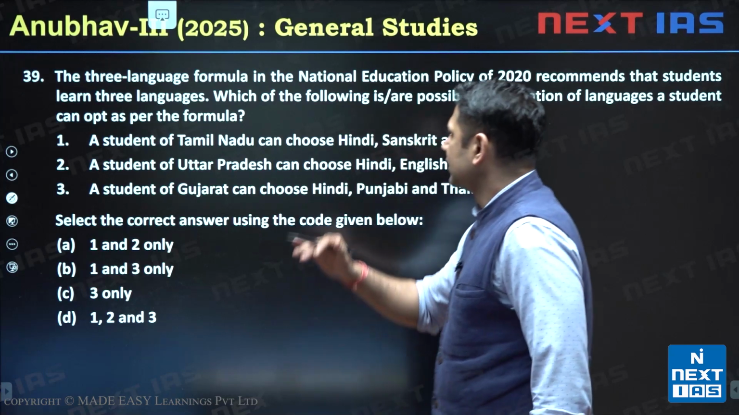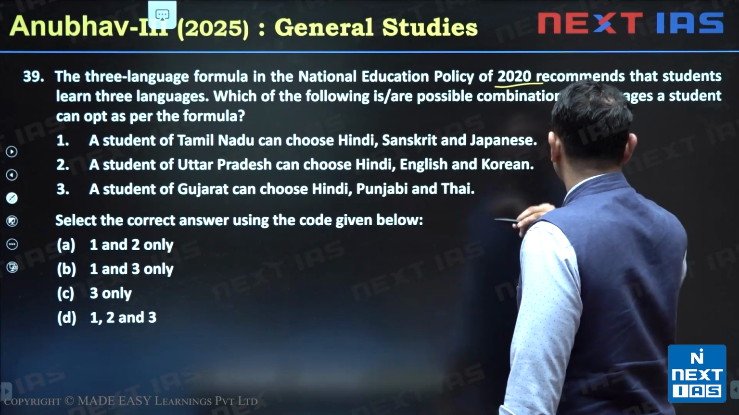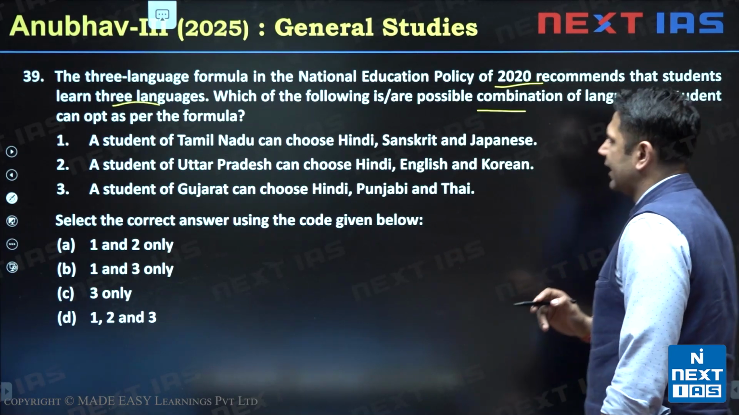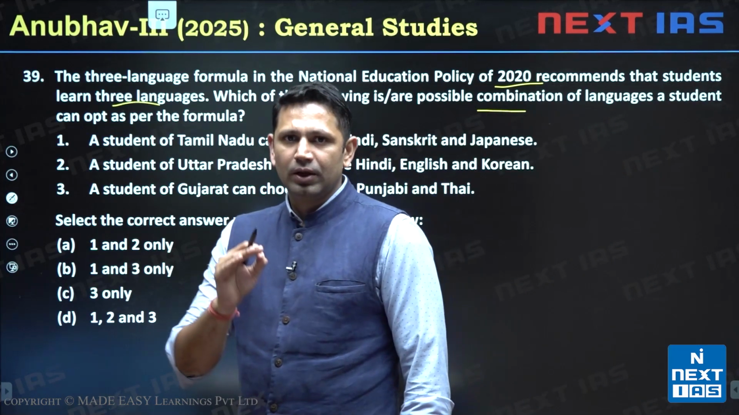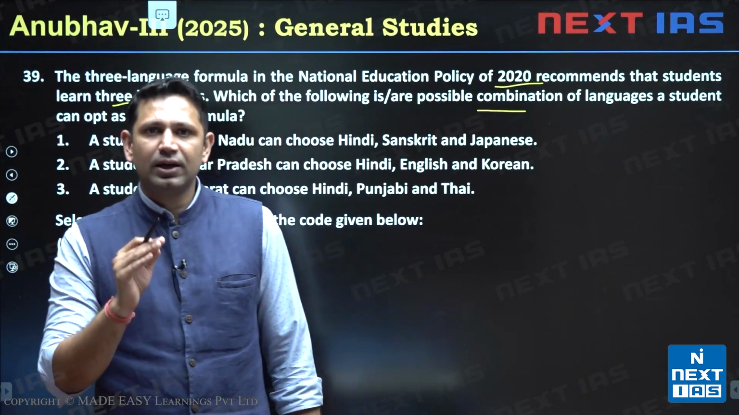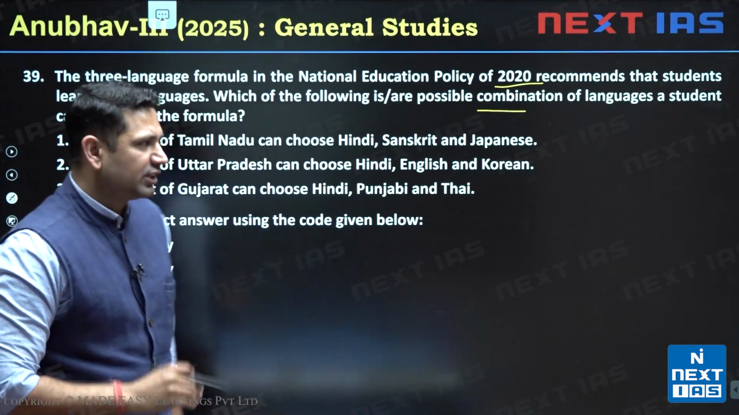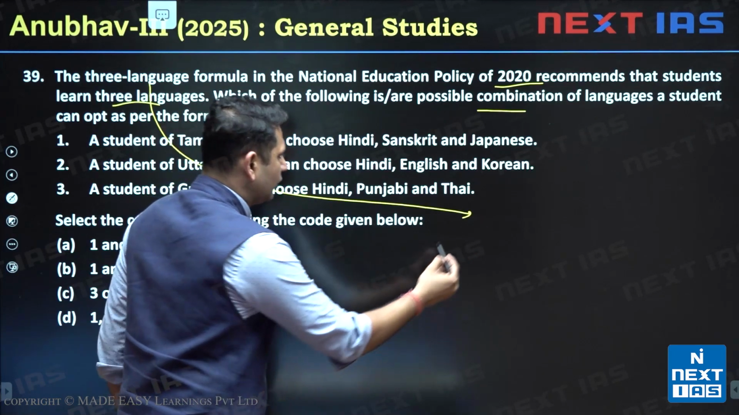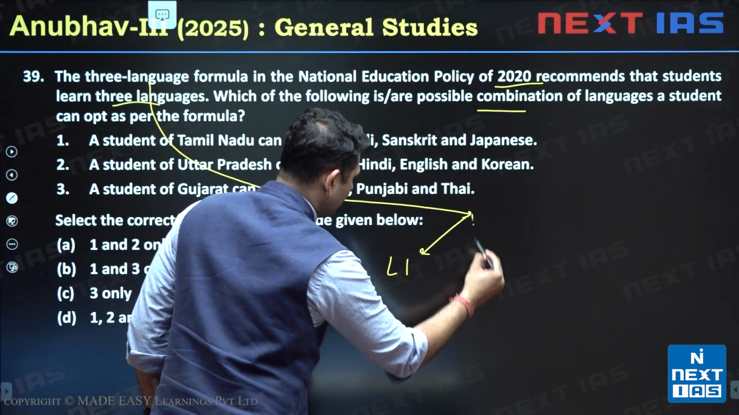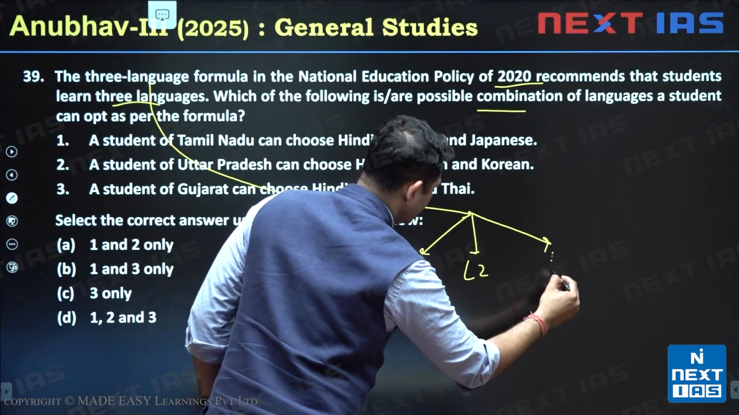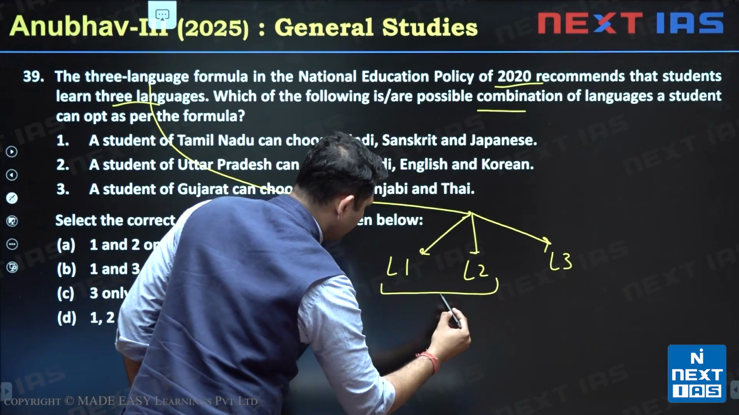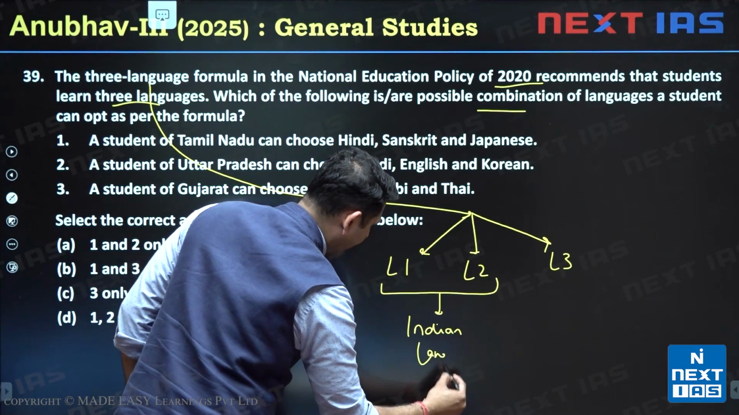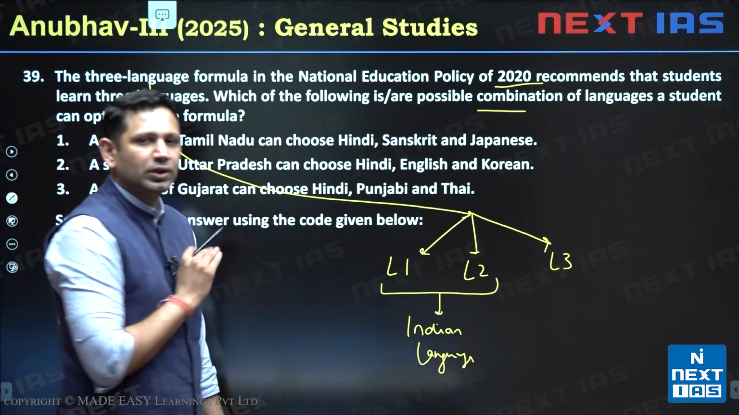Question number 39 says, the 3-language formula in National Education Policy of 2020 recommends a student learn 3 languages. Which of the following are possible combinations of the languages a student can opt as per the formula? So this 3-language formula has specific conditionalities also. The conditionalities say that out of the 3 languages, language 1, language 2 and language 3, 2 languages should be Indian languages. Any of the Indian languages a student can choose to study.